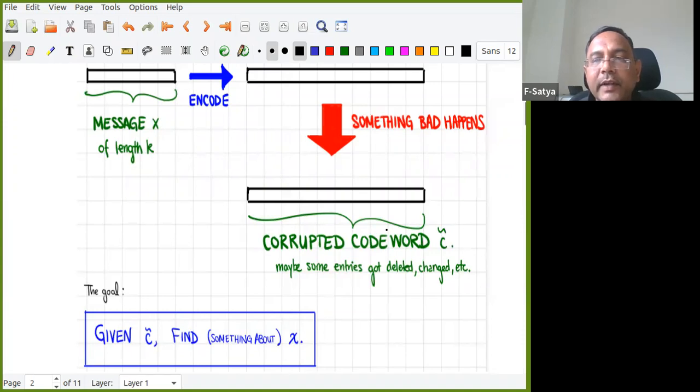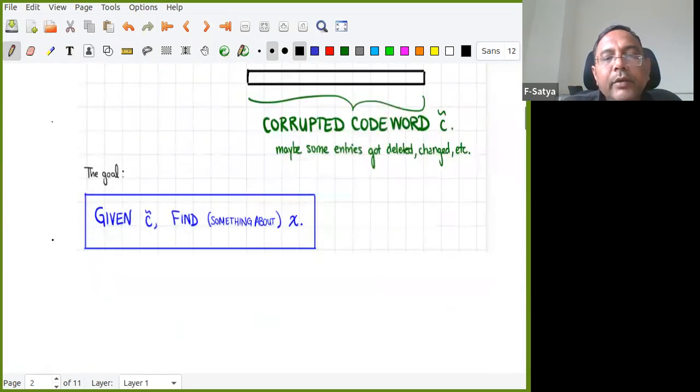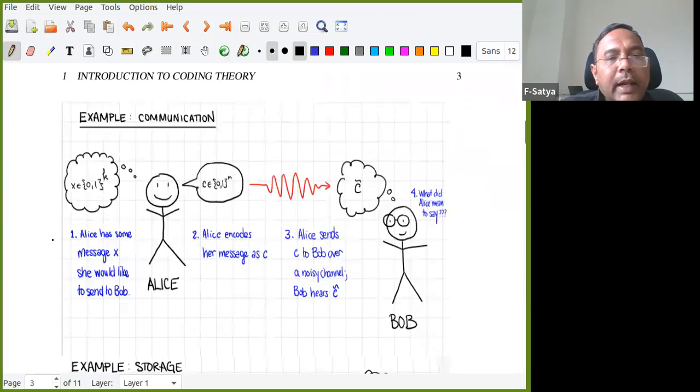Essence of coding theory is clear? Yeah, thanks. Okay, that is the main thing, right? So let us see now more details. Where it is used, and how it is used. That will give more clarity.